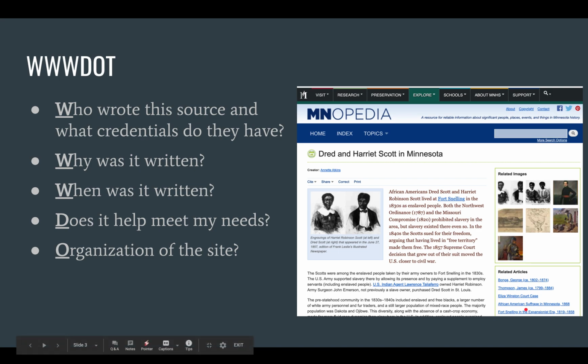Then over here I have more links that are related to this, as well as images that I can look up. So I love the layout of this. Plus it's got a search engine up here that I can search terms or keywords that are specific to this site. So this is a pretty well laid out site. That's going to tell me it's pretty solid along with the other items.